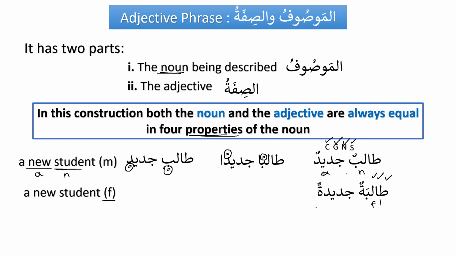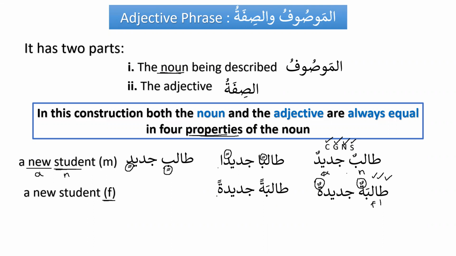Now, if for some reason the case ending changes, then what happens? The case ending will change for both. For example, if talibatun becomes talibatan, then we have to make the adjective jadidatan as well. We can't make one marfu and one mansub. Of course not. They must be equal. So if it is feminine, talibatan, then it has to be jadidatan.